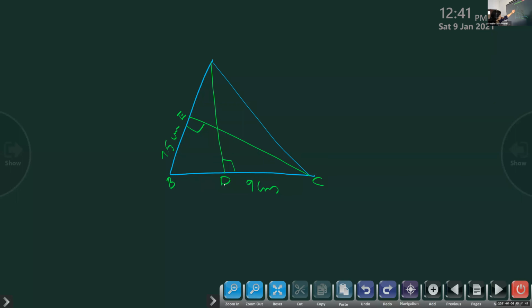So this first one, 6 centimeter is the measure given for that altitude. So here it is very clear. First, the question is to find the area of triangle ABC. We can use the base and altitude that are given.